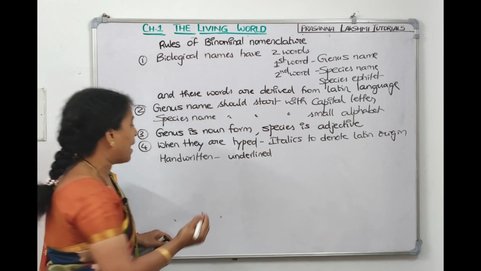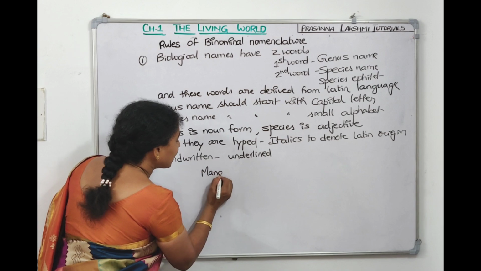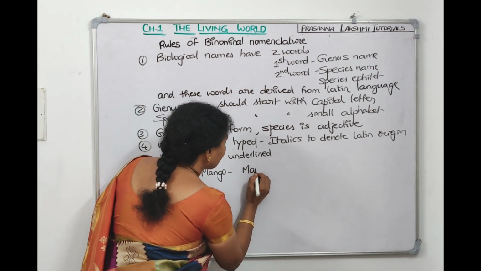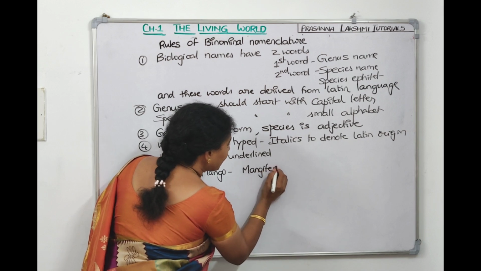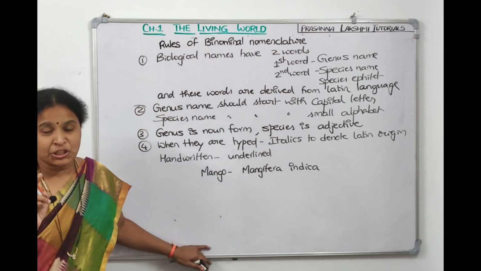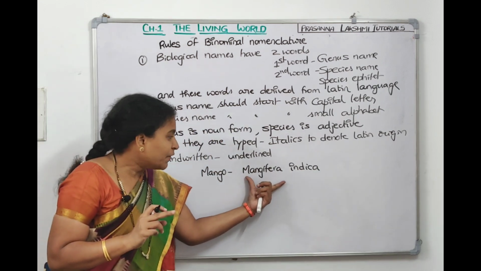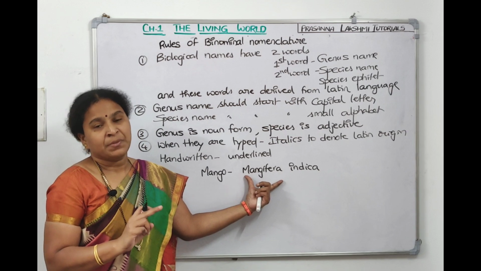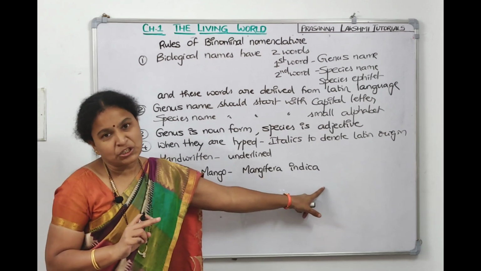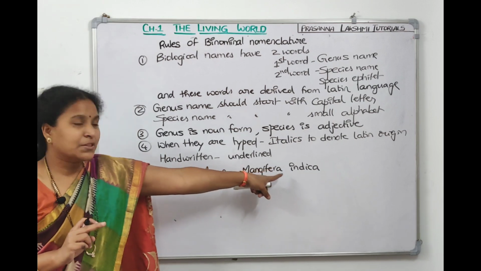For example, take mango. What is the scientific or biological name of mango? It is Mangifera indica. Mangifera is the genus name, so I started with a capital letter. Indica is the species name, so I started with a small letter.